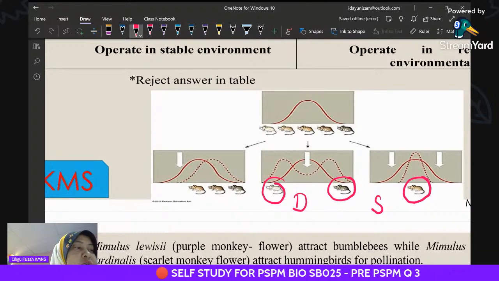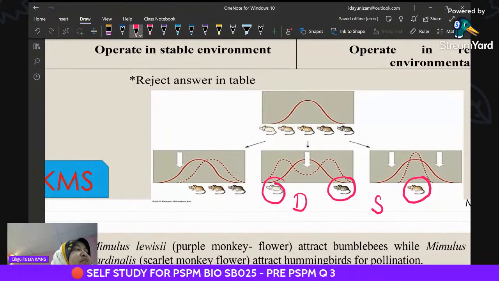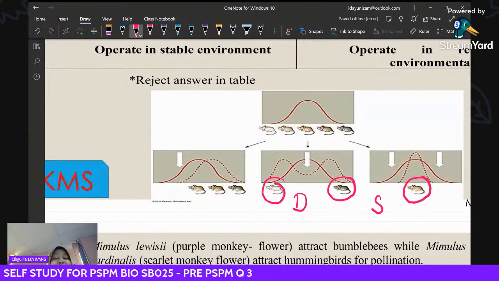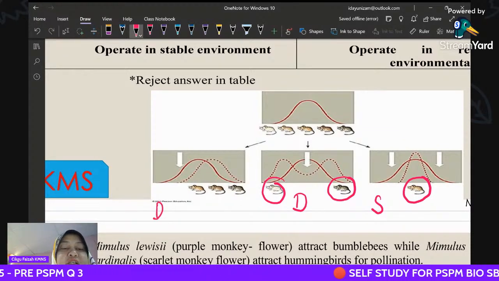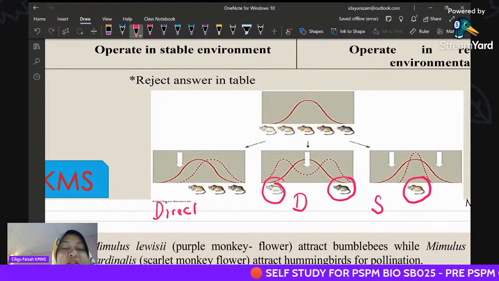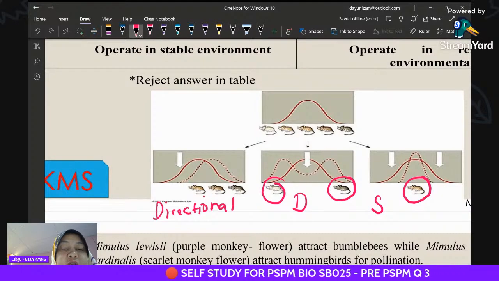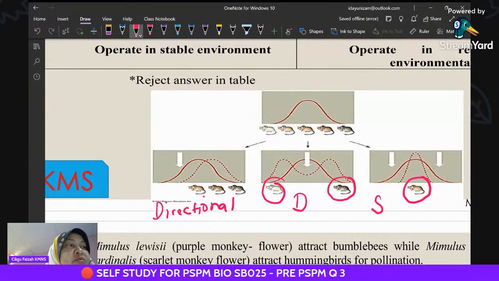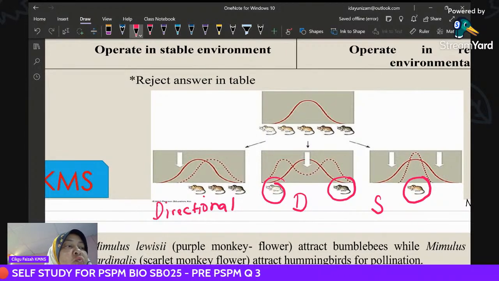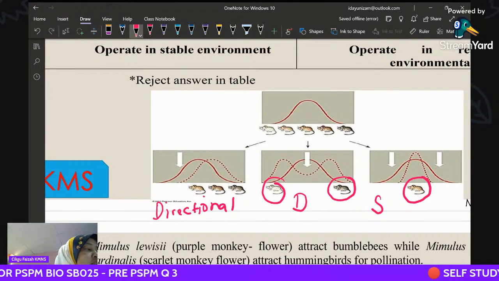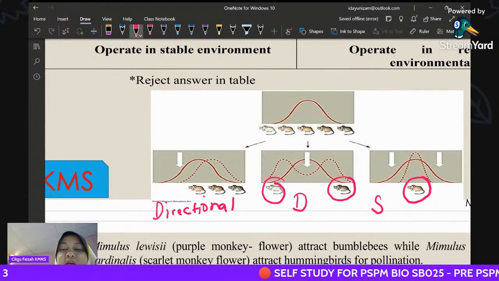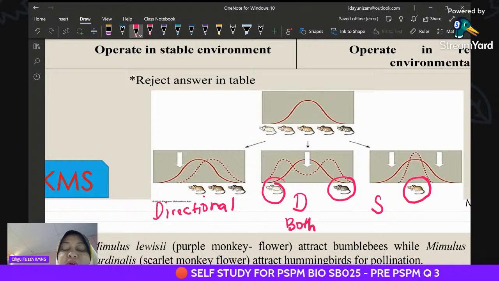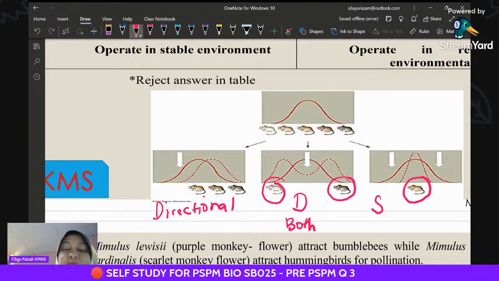Directional selection only favors one extreme phenotype. Whereas disruptive, just now, favors both extreme phenotypes.